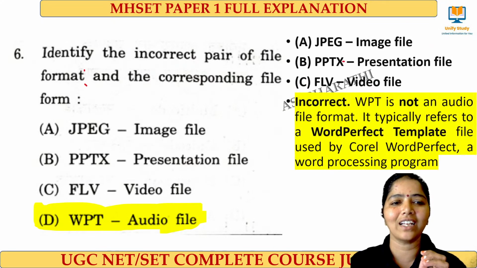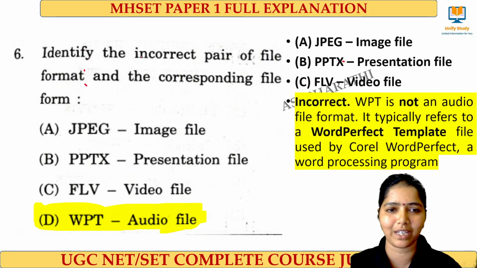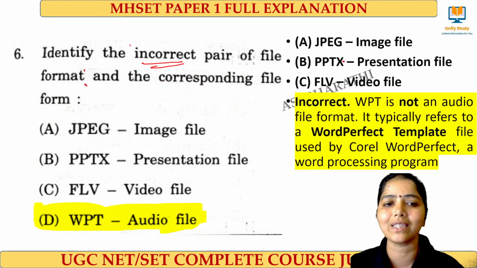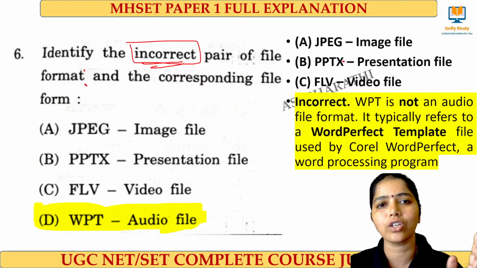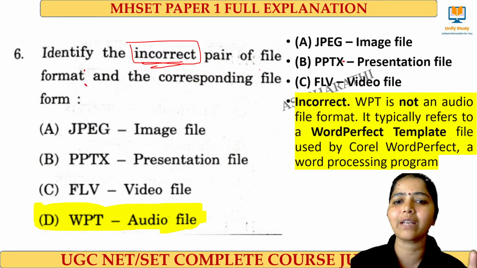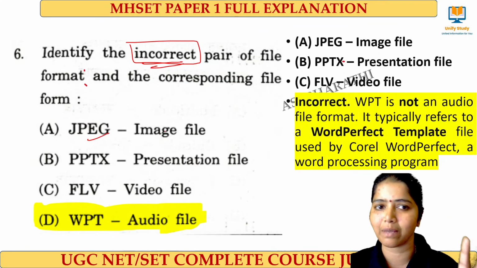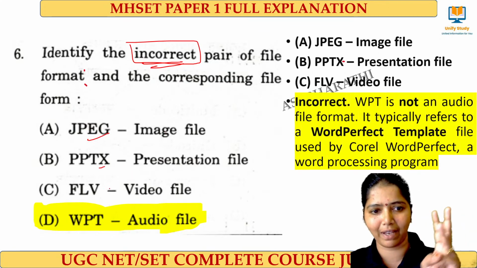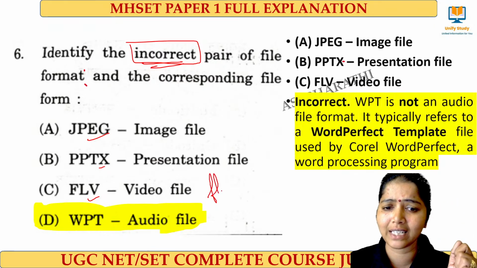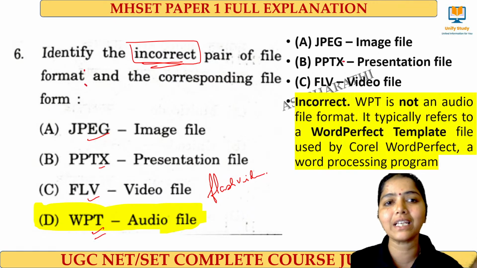Okay, and this is a question being asked on file types. Here I've given it along with the explanation. Incorrect pair. In net examinations, be clear in noticing words like incorrect, not, false. Those words are very important. Incorrect pair of file format and corresponding file form. JPEG means it's an image file. PPTX is a PPT file extension. FLV means it's a flash video, used for video formats. And WPT, we don't have that form.